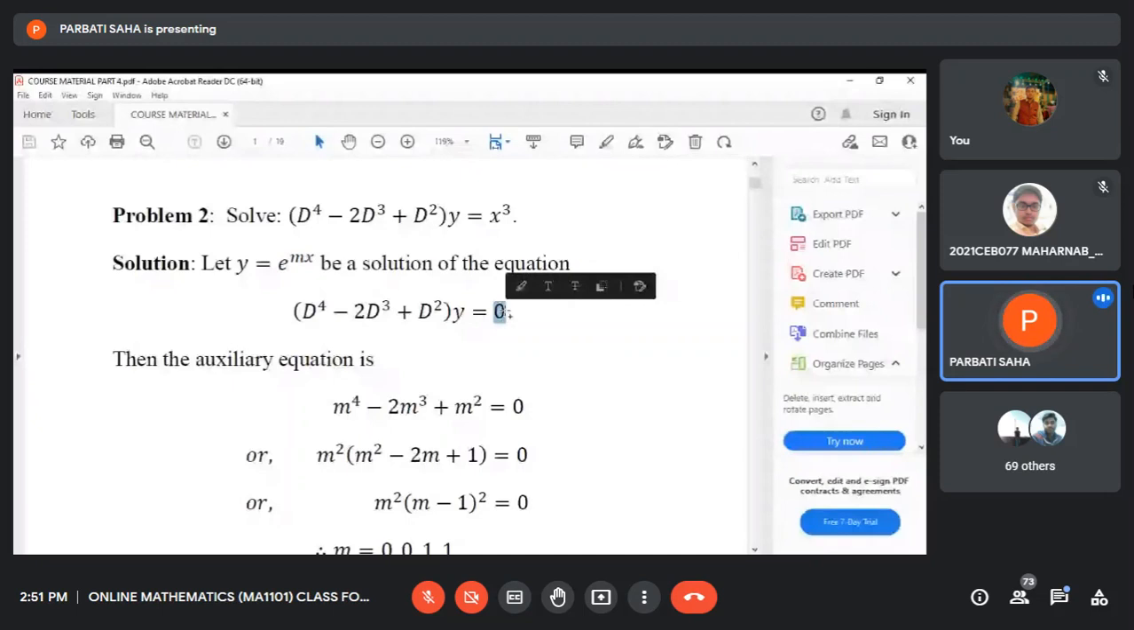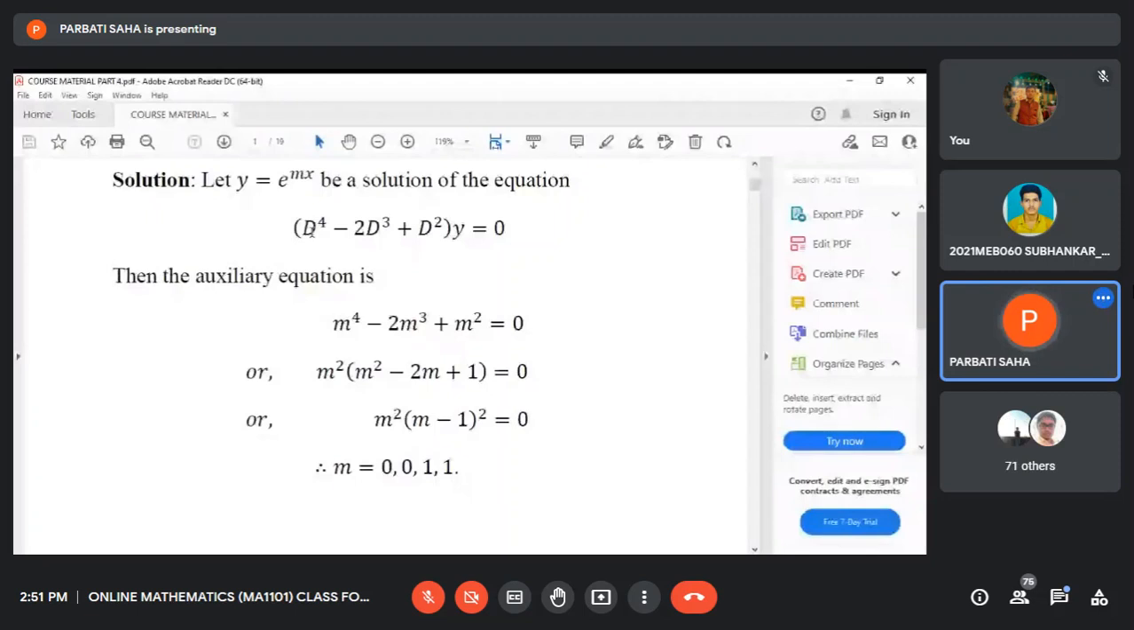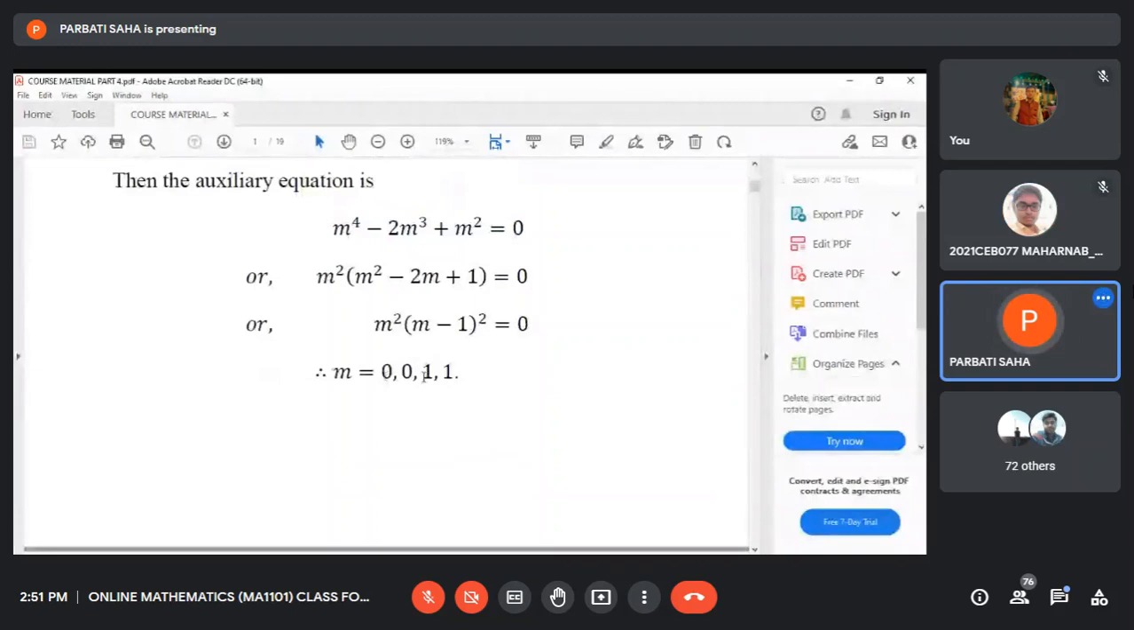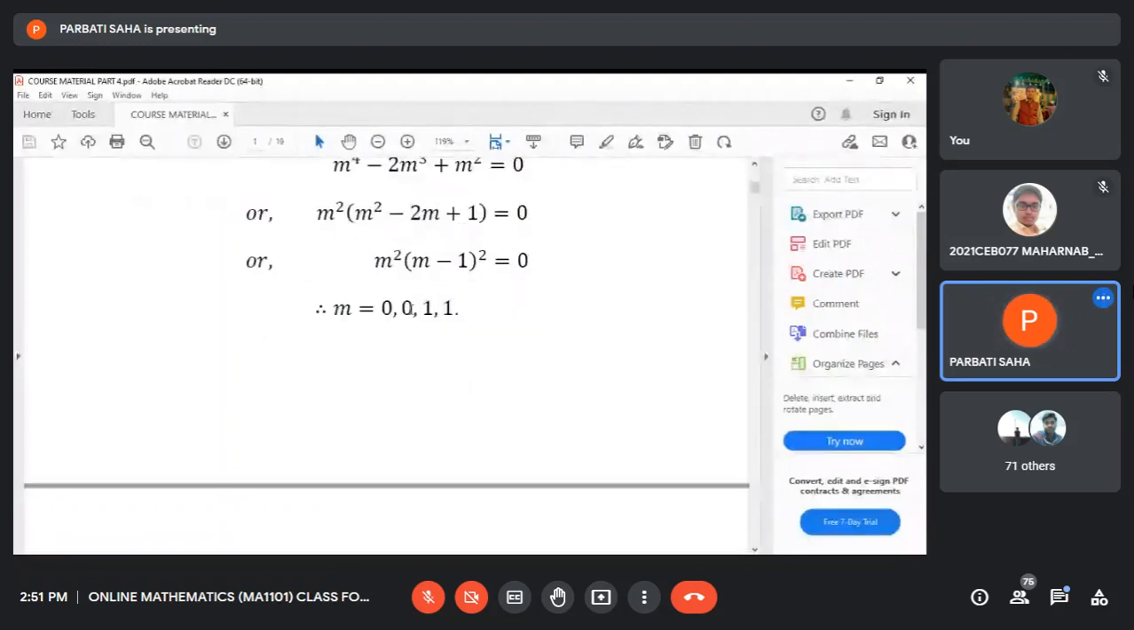First write down the auxiliary equation, where we just replace D by m. This is the shortcut formula for finding the auxiliary equation, and then we find the roots of the auxiliary equation. Here the roots are 0, 0, 1, 1. So we obtain 0, which is repeated twice, and another root 1, which is also repeated twice.